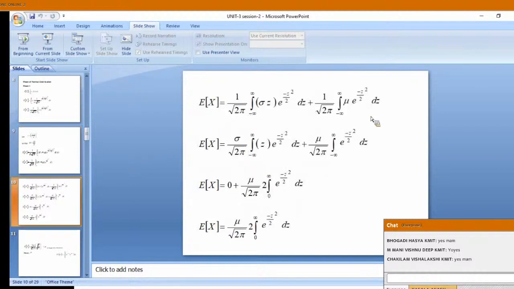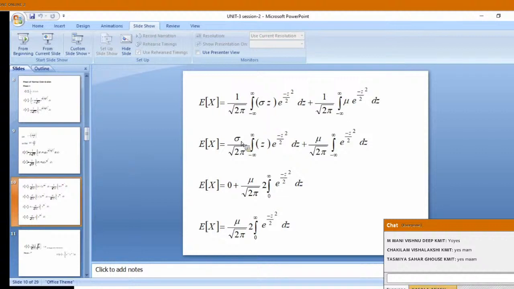Yes, the first step is clear, I think, what I have told you. Check it. Is it clear or not? In the first step we have split and written. Okay, then, if you have written, I am going to the next step.